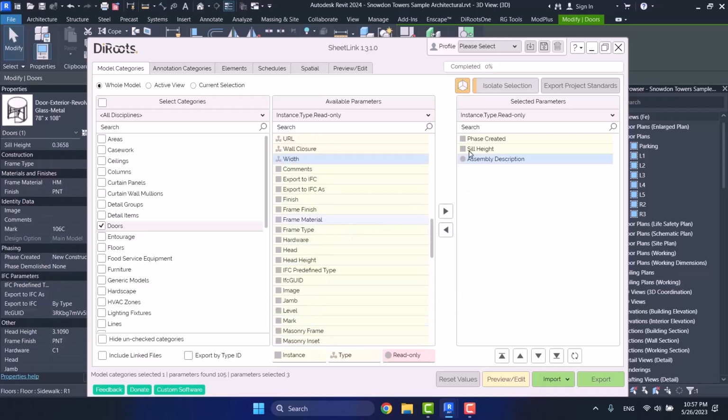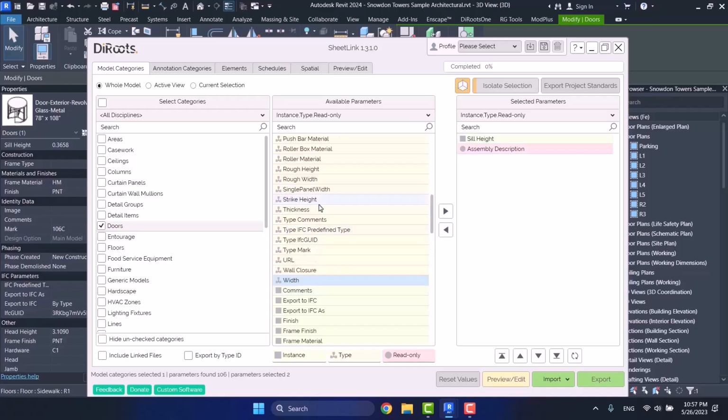Okay, let's once again enter them because they got mixed up. Okay, so I want width and height. Sill height and assembly description were already there. So they have entered the selected parameters section, those parameters that you have chosen.